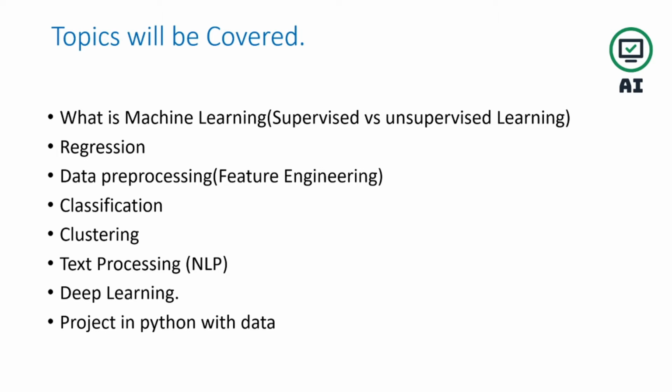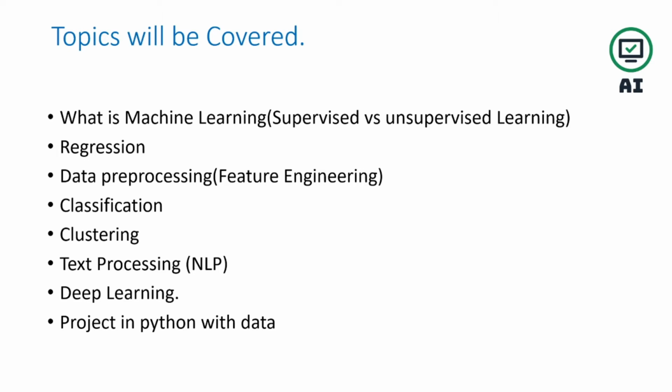Then data pre-processing. This is the most important topic for machine learning, to pre-process the data, because if you do not pre-process the data in a good manner, and you do not remove the noisy data and outlier data, then it will confuse the model, and the model will not give good accuracy, so that you can convince anyone. If you present to someone and the accuracy is not good, so there are various accuracy measurements also, like precision, recall. So each and everything I will be explaining in this topic.